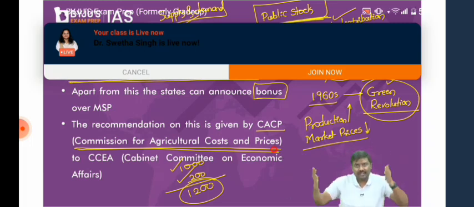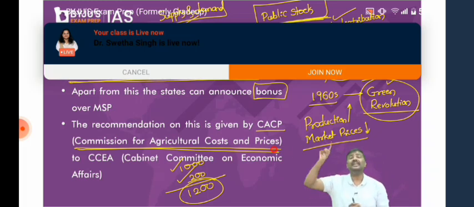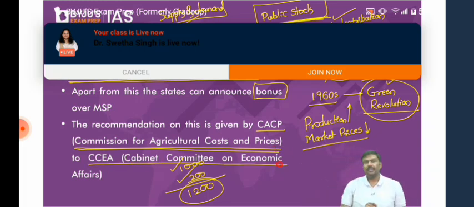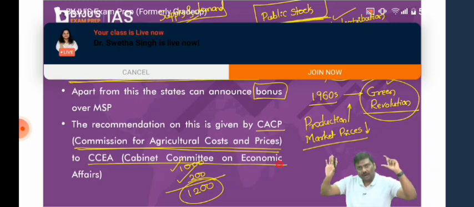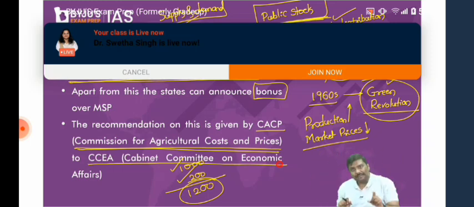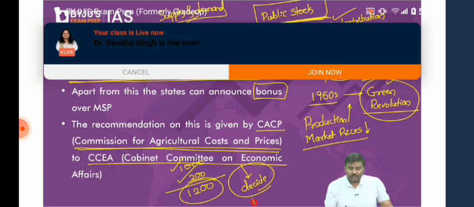There is a list of the factors considered by the CACP. Based on that, they will give a recommendation for more than 20 crops to the Cabinet Committee on Economic Affairs. Now, it is the Cabinet Committee on Economic Affairs which will decide and announce the MSP before the sowing season starts.